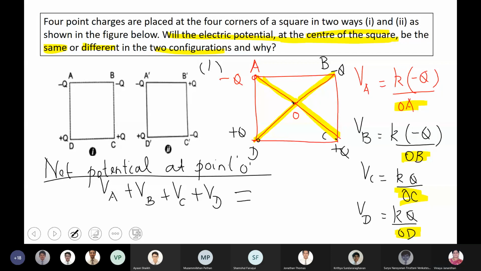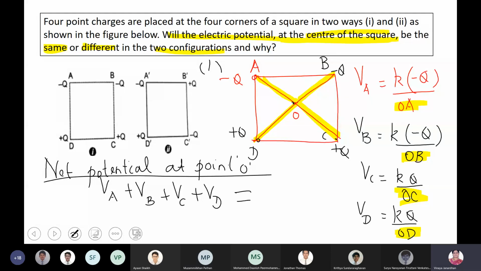Danish, can you substitute the values for VA, VB, VC, and VD in this equation? The only thing you have to keep in mind is that the denominators, the distances OA, OB, OC, and OD, are all equal. This becomes equal to 0.